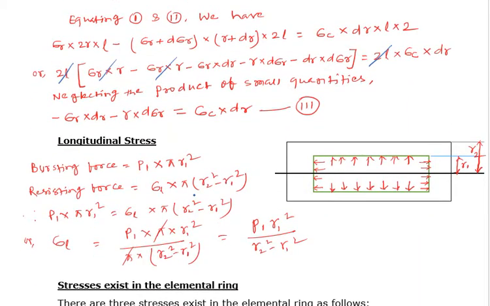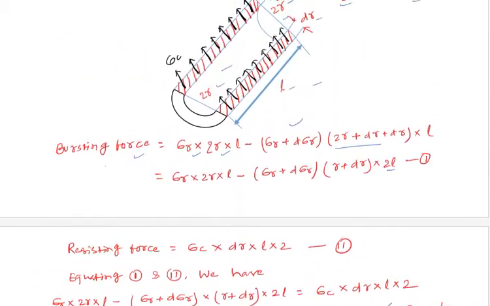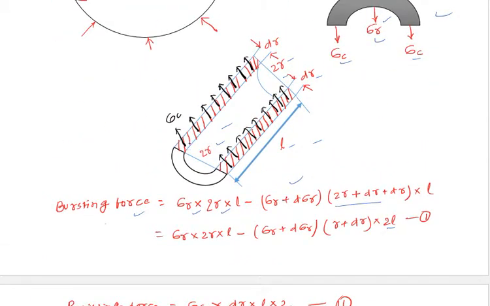Now what will be the resisting force? Resisting force will be acting on this area, this part. So this is stress into area. What will be the area?